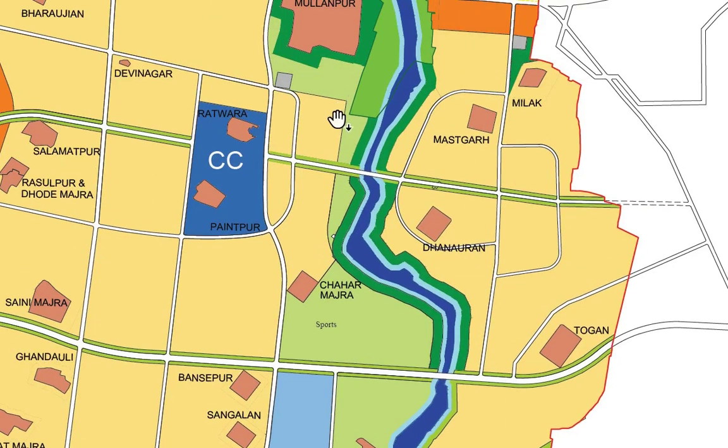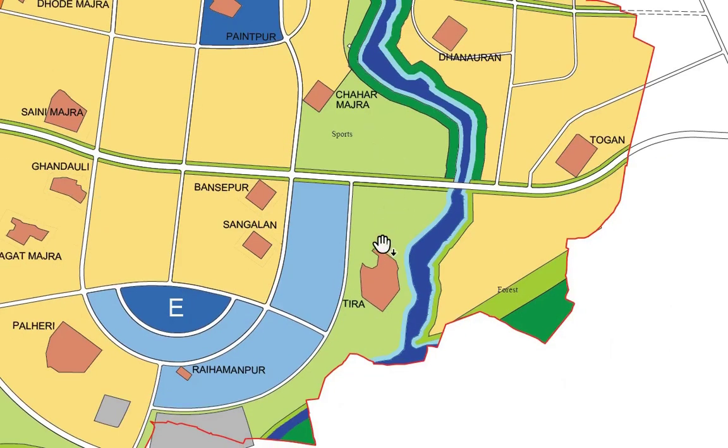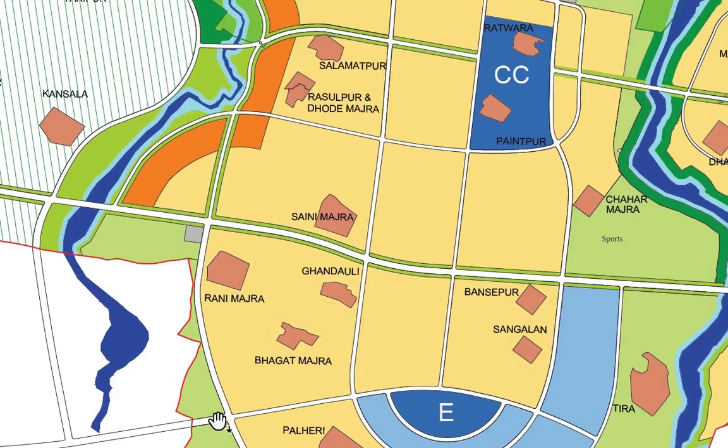Here at the start of Mullapur region, in between the residential area, we are seeing some area in light green color also, like this one, this one, this one.